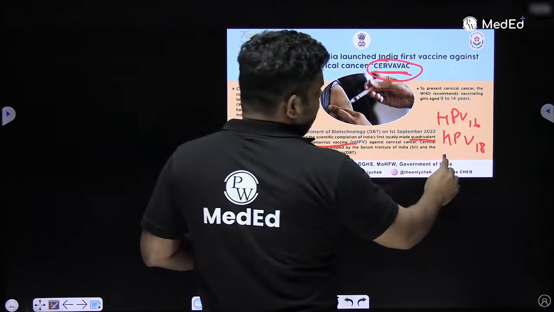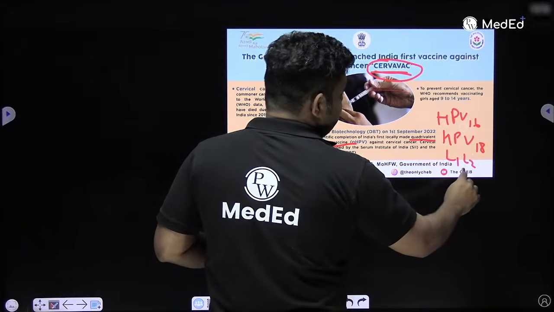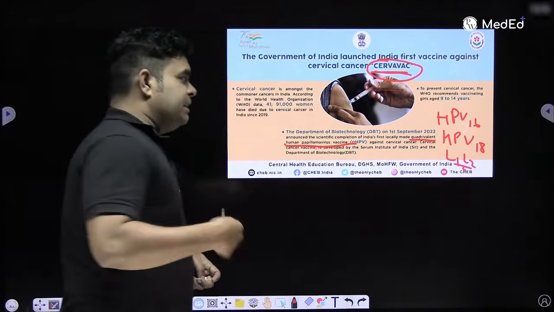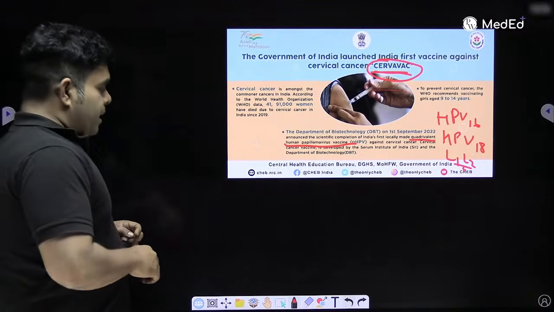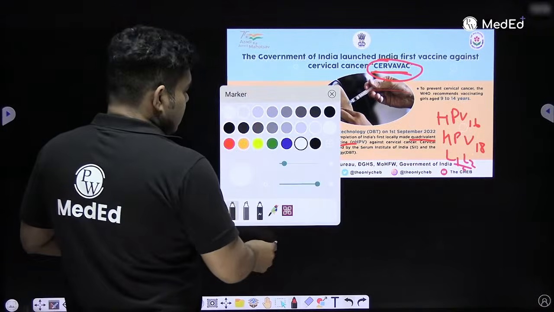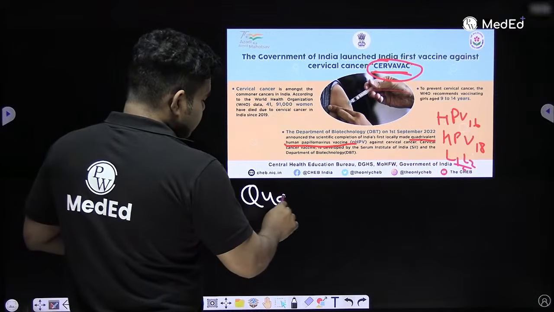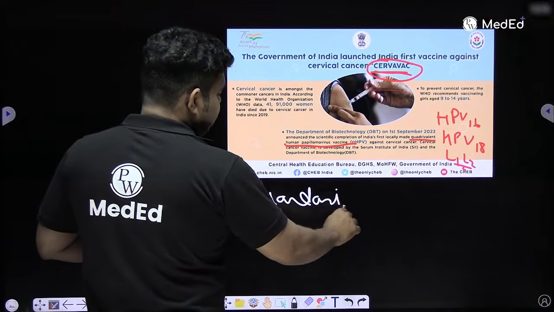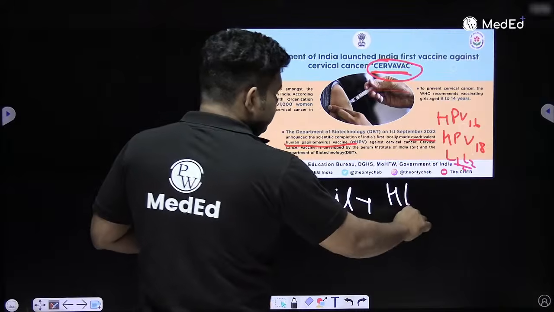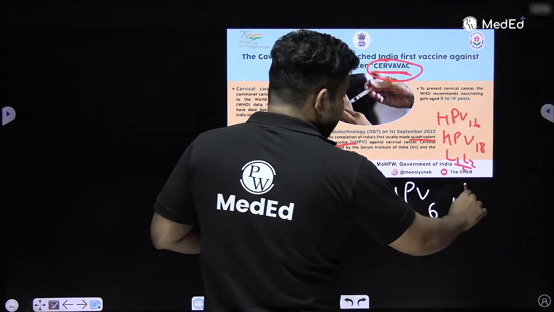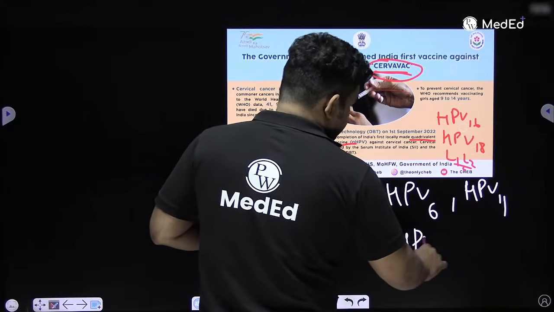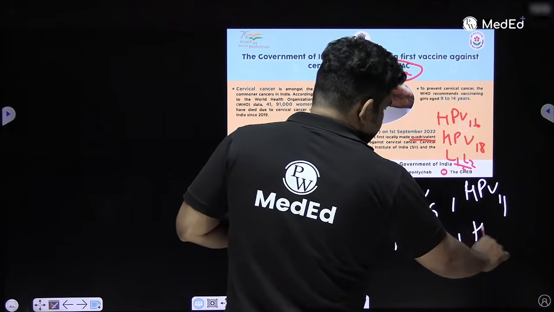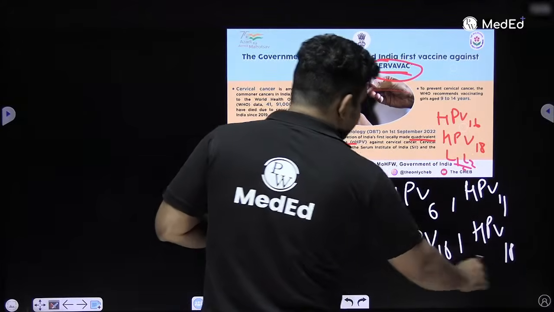And they will use the L1, L2 subunit to make the vaccine. So this is a quadrivalent vaccine. If it is Gardasil, which is also a quadrivalent vaccine, they have HPV 6, 11 along with HPV 16 and 18. So this is also quadrivalent like Gardasil.